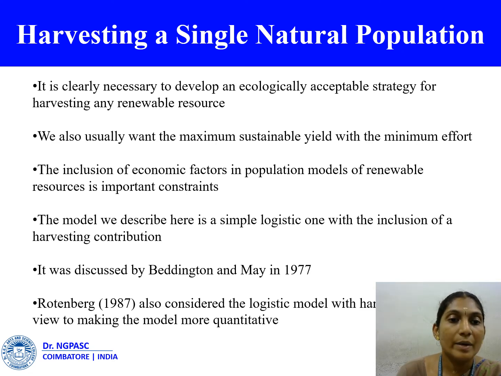It was introduced by Beddington and May. Although it is a particularly simple one, it brings out several interesting and important points which more sophisticated models must also take into account. Rettenberg also considered the logistic model with harvesting with a view to making the model more quantitative. He also examined the effect of certain stochastic parameters on possible population extinction.